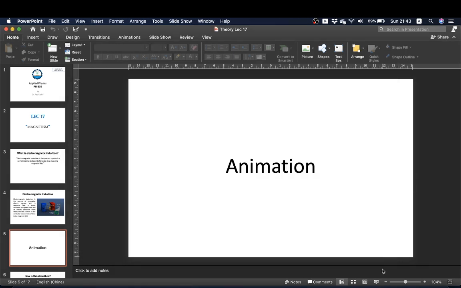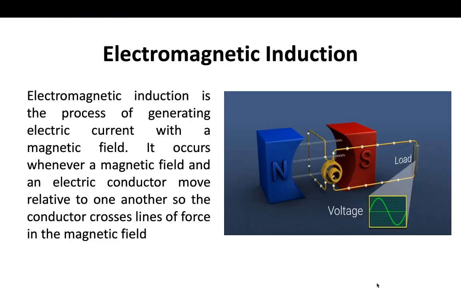Okay, so from this video animation we now have a clear idea of what electromagnetic induction is. In simple words, electromagnetic induction is the process of generating electric current. How is electric current generated?